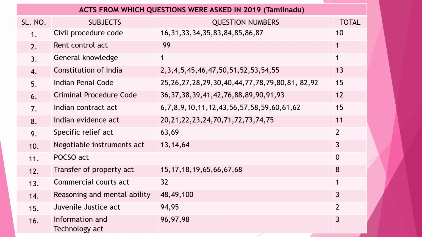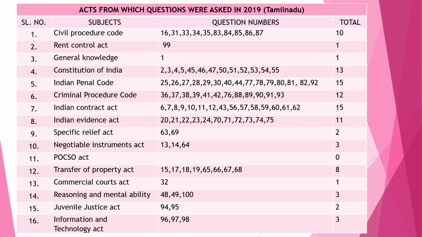In Indian Penal Code, they've asked 15 questions. In Criminal Procedure Code, 12 questions. Indian Contract Act, 15 questions. Indian Evidence Act, 11 questions. In Specific Relief Act, 2 questions. In Negotiable Instruments Act, 3 questions. And in POCSO Act, they've asked 0 questions.